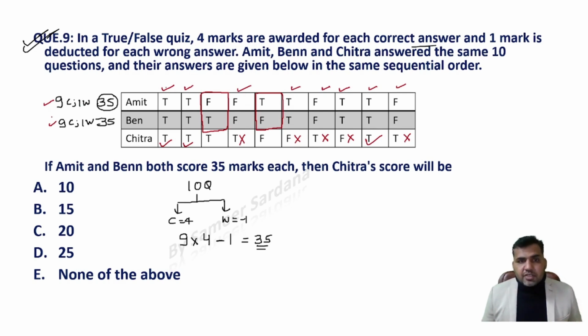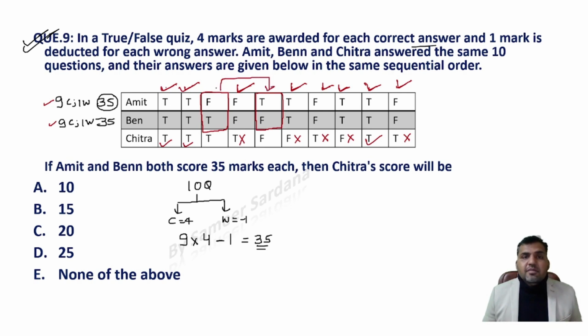Now we are left with 2 questions. See that Amit and Ben got these 8 questions correct, right? These are the 8 correct questions of Amit and Ben. And I want to make 9 questions correct for Amit and 9 questions correct for Ben. And both of the responses for Amit and Ben are different for these 2 questions.